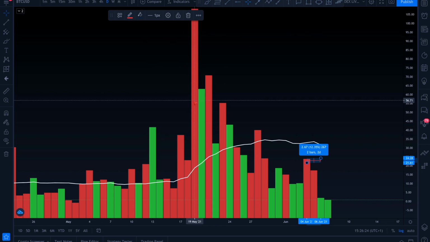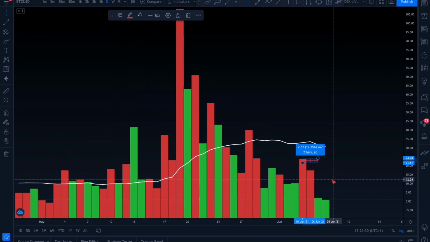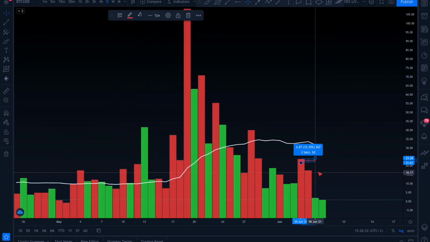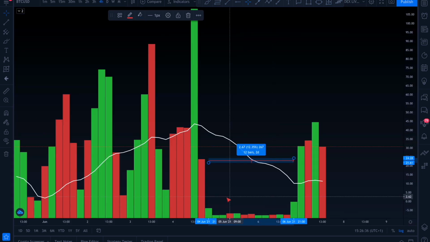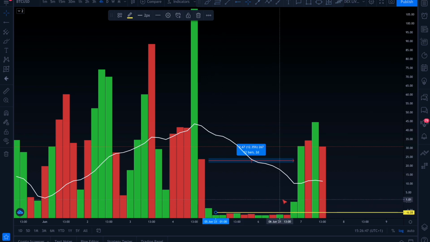If you look at daily, you can see that the actual daily candle that we had for the past 2 days was very, very bearish. And again, it just doesn't make any sense. Like when you look at it, you wonder what's going on. This is pure total control. We've never seen anything that can actually hold in a straight line like this. It's very rare to see something like that.